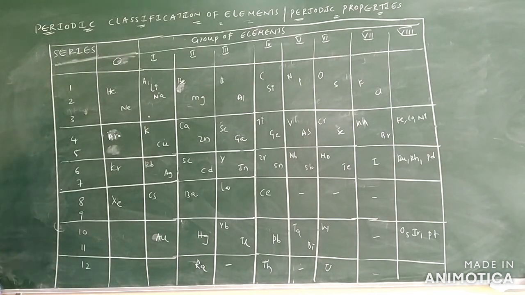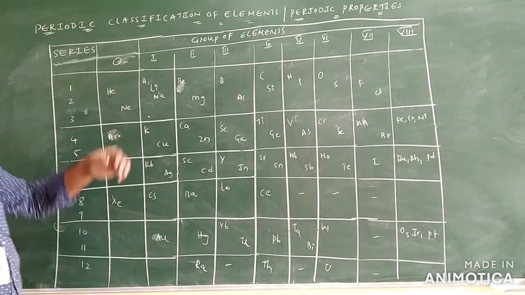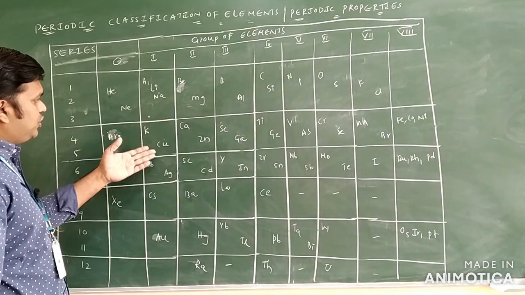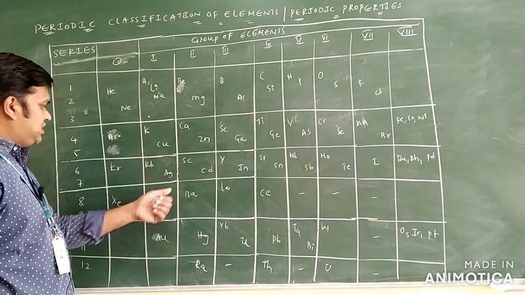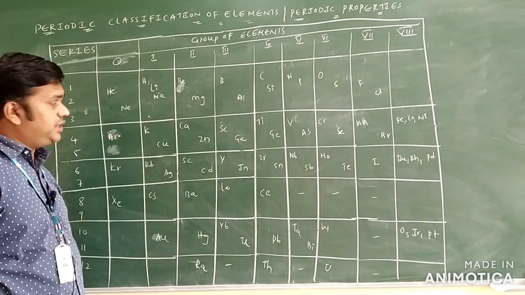Long periods only. You will say helium and neon is there here. Helium and neon, argon, krypton, xenon. These elements were not there, but after that they were added, discovered by Ramsay and what? Rayleigh only. In the first group you can see hydrogen, lithium, sodium, potassium, copper, rubidium, silver, cesium and gold is also there. I already told you.